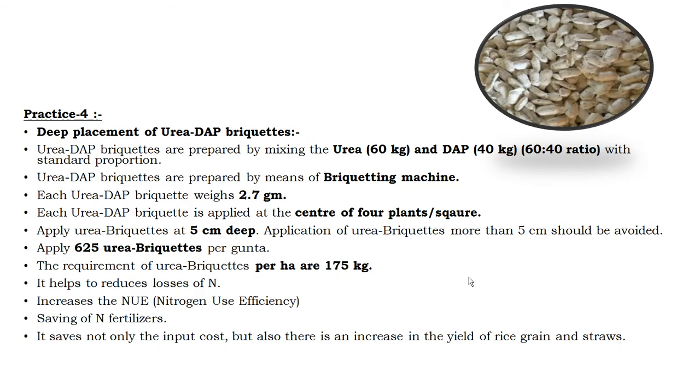Urea DAP briquettes are helpful for reducing losses of nutrients, especially nitrogen. They help to increase nutrient efficiency, save nitrogen fertilizers, and save not only the input cost but there is also an increase in the yield of rice grains and straw. This is today's topic about the SIRA technology, that is the 7th integrated rice agri technology. Thank you.